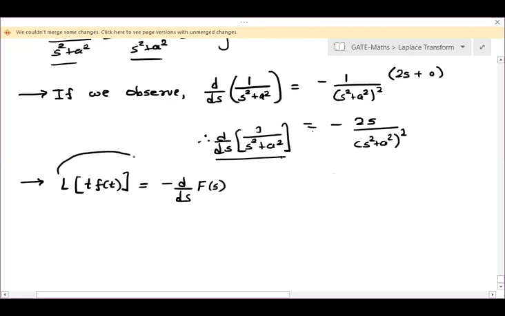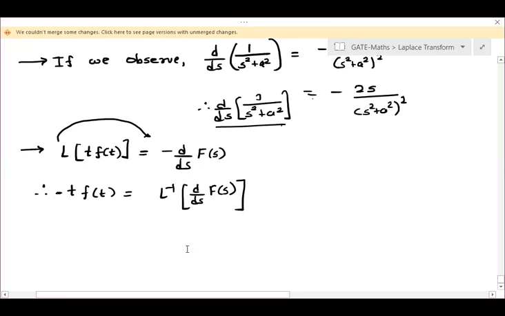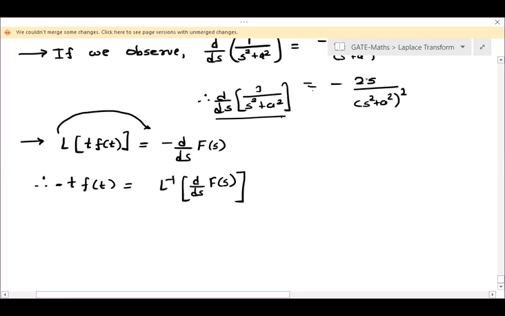Now if this Laplace goes to that side, it will become Laplace inverse, or not? So therefore t f of t is equal to Laplace inverse of d by ds of F of s, right? And this minus we can take outside, and even that minus we can give over here. So here, if I apply Laplace inverse to this term, let us begin from here.